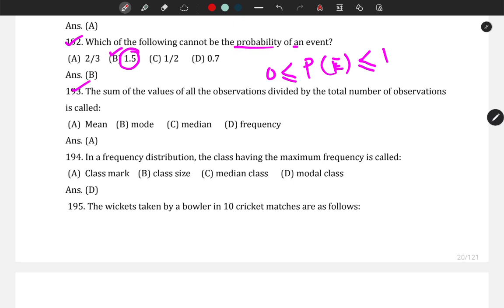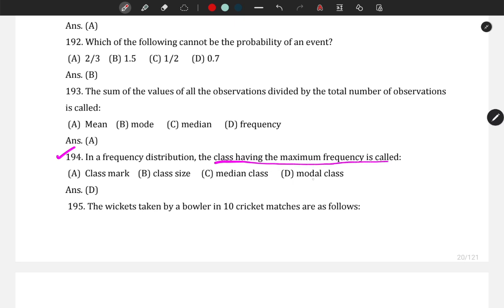Next, the sum of all of the values of all the observations divided by the total number of observations. So the sum of all observations divided by the number of observations is called mean. Next question, in a frequency distribution, the class having the maximum frequency. So the class having the maximum frequency is called the modal class. The class which has the highest frequency is called the modal class.